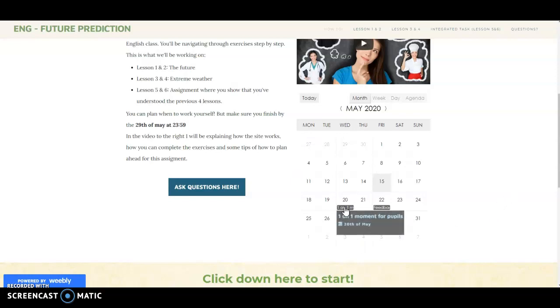On it, you will also already see that for the integrated task, you can book one-on-one appointments with me by the 20th, which will take place on the 20th. There will be a first feedback moment on the 22nd for pupils who didn't do as well in the exercises, and then the deadline for the integrated task will be the 29th of May.